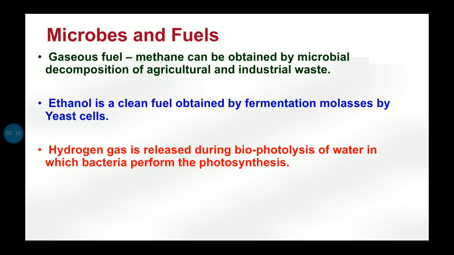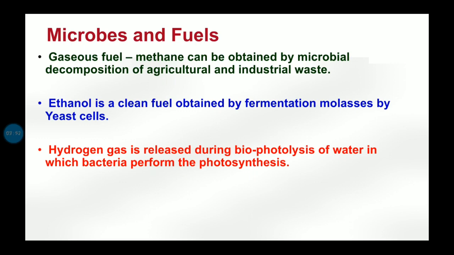Then we have ethanol. Ethanol is a clean smokeless fuel obtained during fermentation of molasses by yeast cells. Now what is the name of the yeast? The name is Saccharomyces, right? In our previous lectures, when we were studying this topic, the byproduct which is obtained is ethanol.